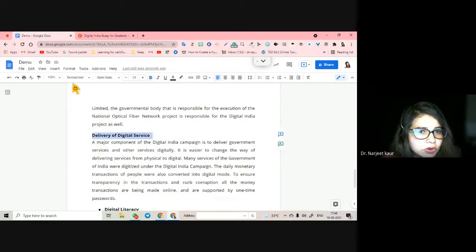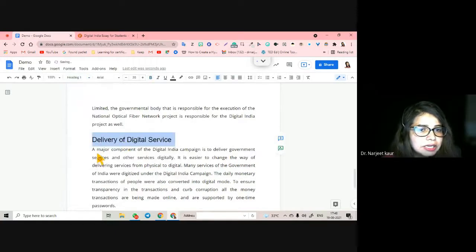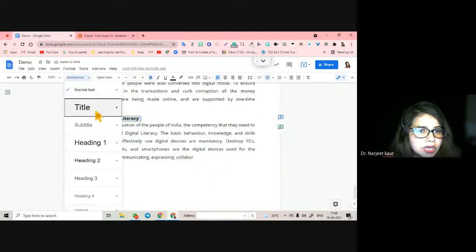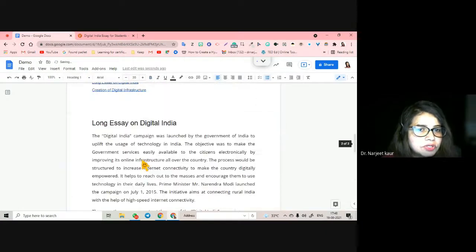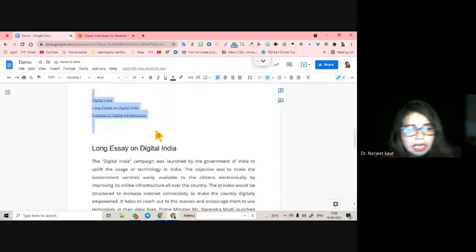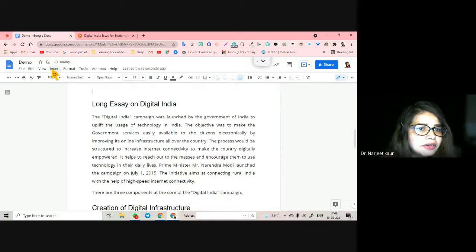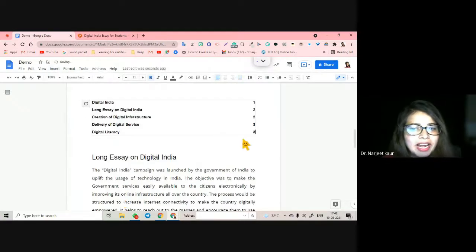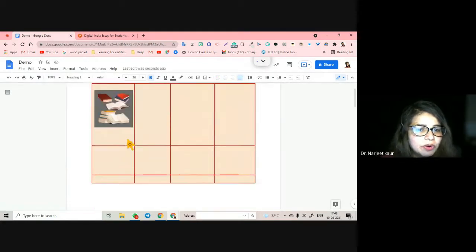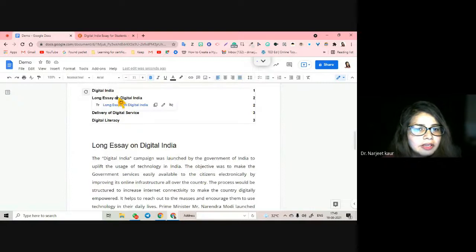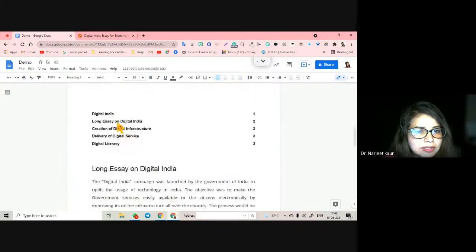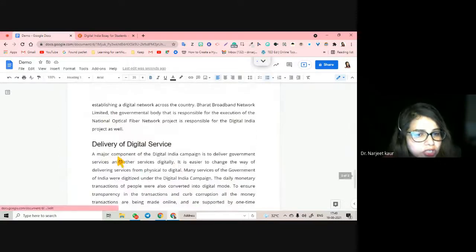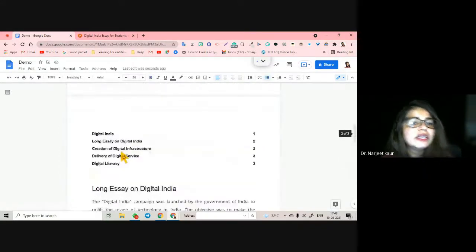If I turn this also into a heading, what you see is, I am going to again delete this and then insert my table of contents again. This time let's do it with page numbers, and you will see this. See, Digital India, page number 1, then long essay, page number 2. So which page is which thing is also going to be defined in the table of contents.